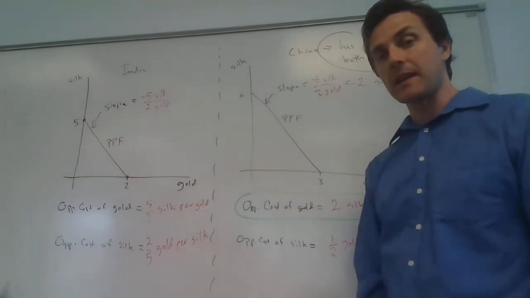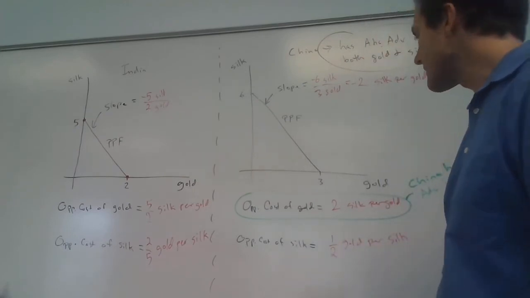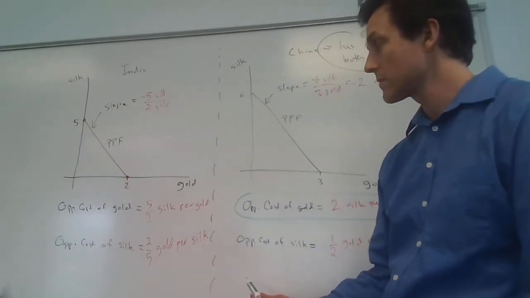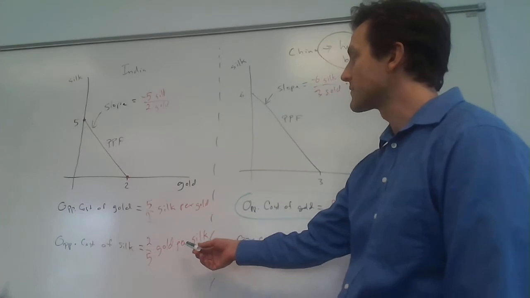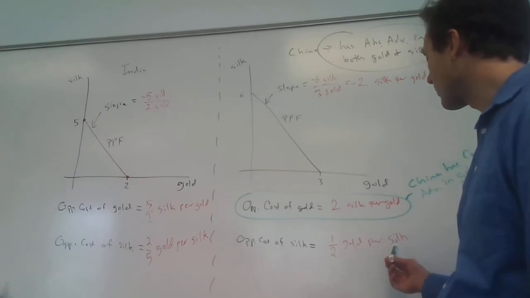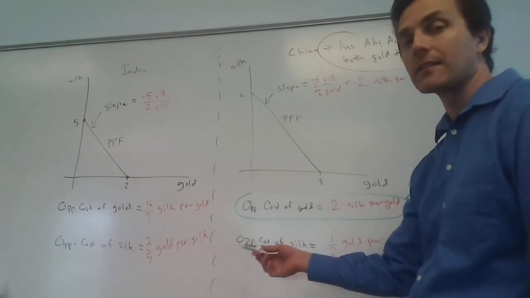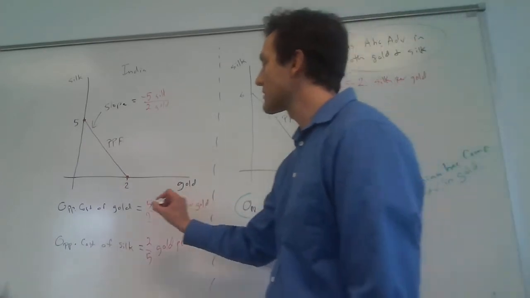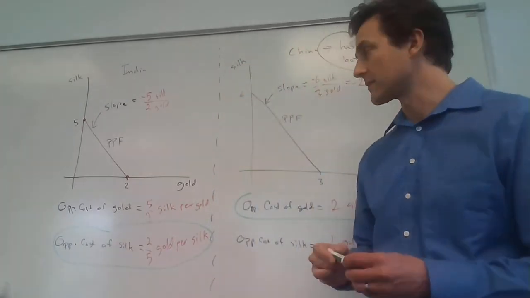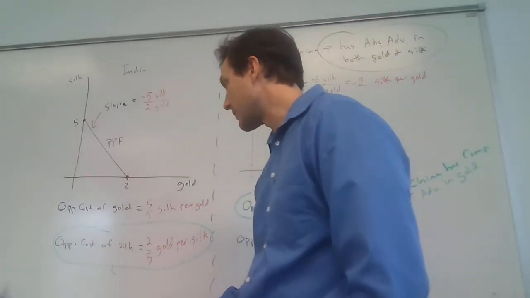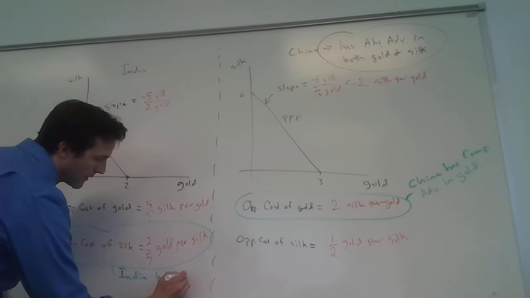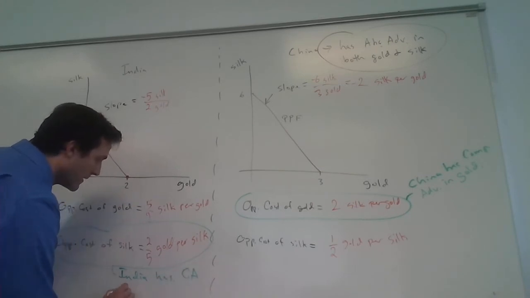Now let's see if anybody has a comparative advantage in silk. For silk, notice that the opportunity cost in India is 2/5, which is 0.4, whereas the opportunity cost of silk in China is 1/2 of a ton of gold per ton of silk. So the 2/5 is less than the 1/2. It looks like India has a comparative advantage in silk. Since it's lower, this implies that India has a CA, for comparative advantage, in silk.